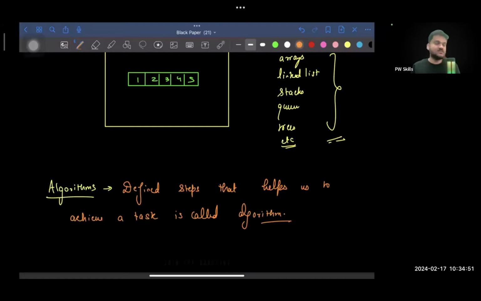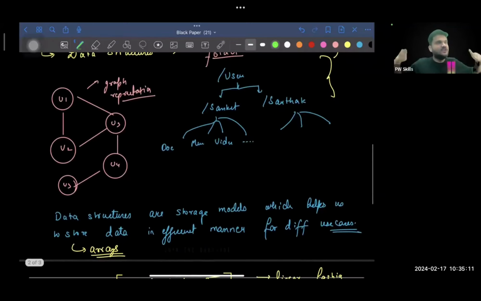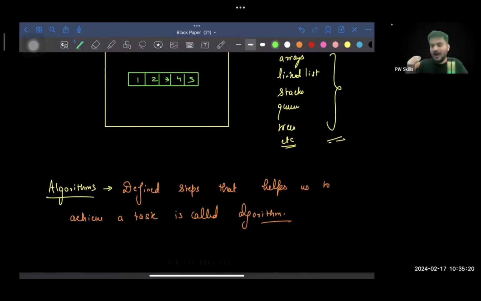That is algorithms. Okay. There are some very famous algorithms that you will learn throughout the course, right? And both of these things together, data structures and algorithms, are going to set up your base for computer science fundamentals, also known as DSA, data structures and algorithms. What are data structures? These are mental models that will help you to store data in different fashion for different problems. Algorithms are defined steps that will help you to achieve a particular task. And this is going to be our agenda, that we learn different algorithms, we learn different data structures, and understand their nuances. Is this point making sense?